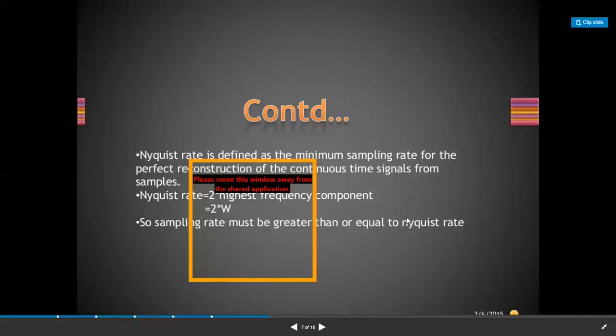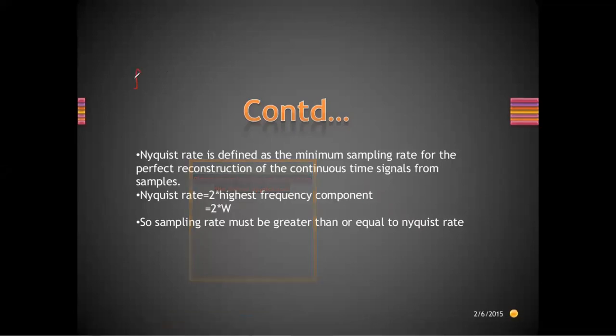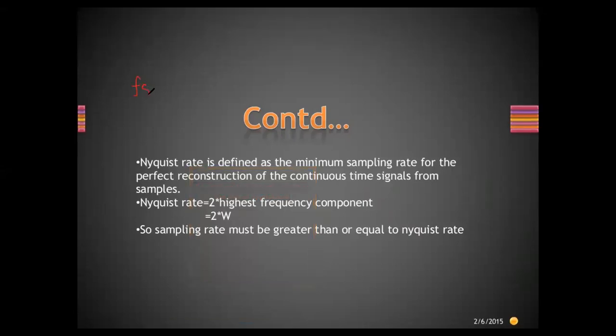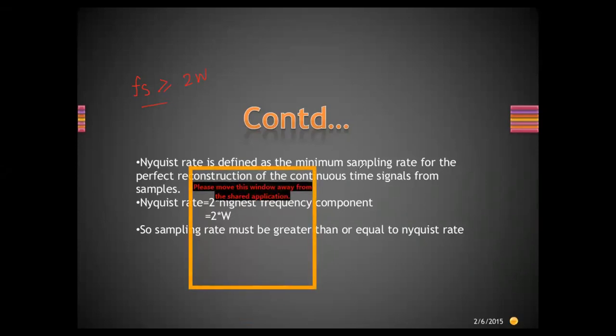So the Nyquist rate is defined as the minimum sampling rate for the perfect reconstruction of the continuous time signal from the samples. This point I have to elaborate. The Nyquist rate says that fs should be greater than or equal to twice the maximum frequency of the incoming signal, and that is for perfect reconstruction of the signal.